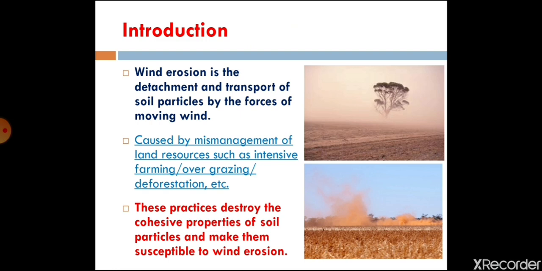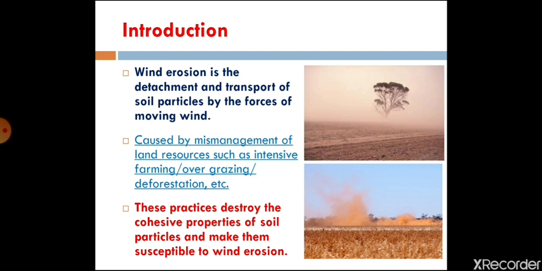And wind erosion could be created by mismanagement of land resources like intensive farming, overgrazing, and deforestation, or some other factors. So in this case, after deforestation or intensive farming, the land is left barren without any protective cover. Due to no protection over the earth's surface, what will happen?